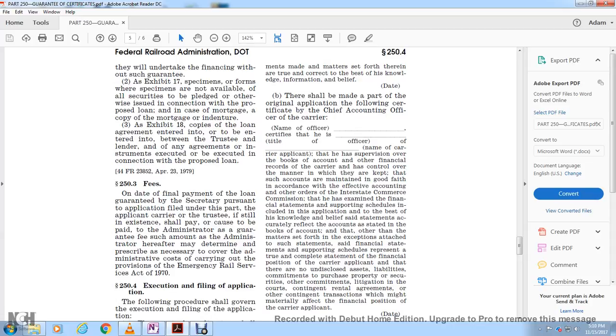Or B, there shall be made a part of the original application the following certificate of the chief accounting official of the carrier.